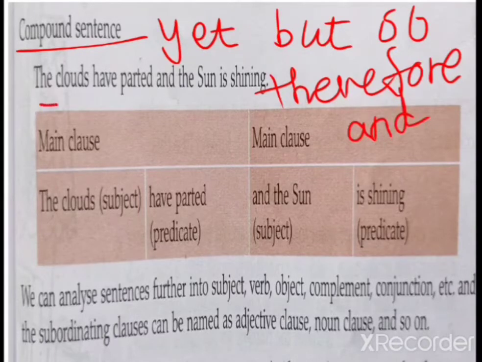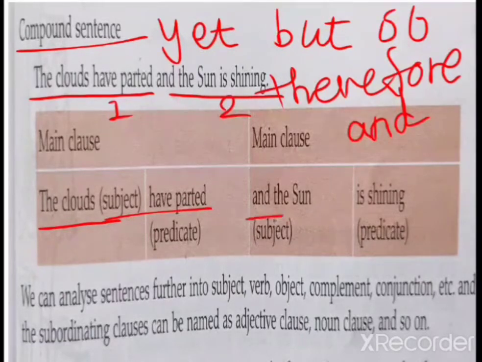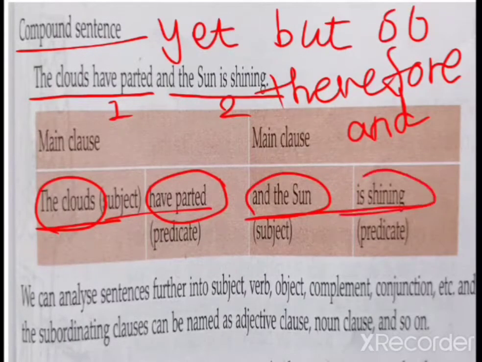Now look at this sentence. The clouds have parted and the sun is shining. So here, the clouds have parted is one clause and the sun is shining is another clause. It's number one, it's number two. Now we have to divide, as we know that both are main clauses. So the clouds have parted is a main clause, and the sun is shining is another main clause. Now we have to identify subject and predicate. The clouds is a subject, have parted is a predicate, and the sun is a subject, is shining is a predicate.